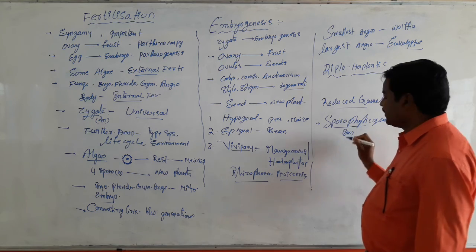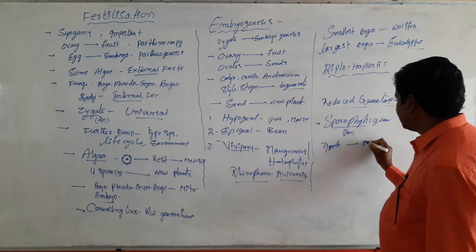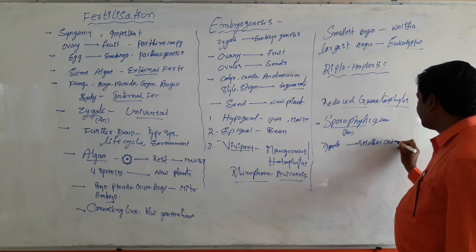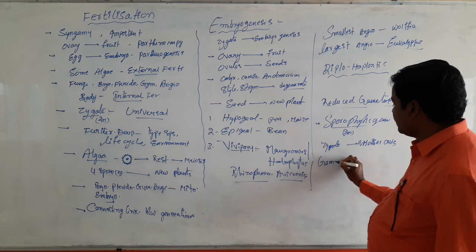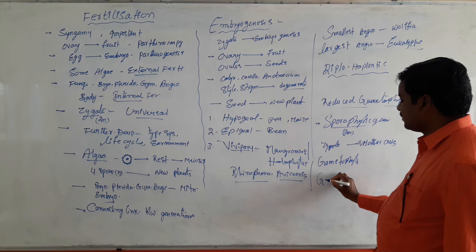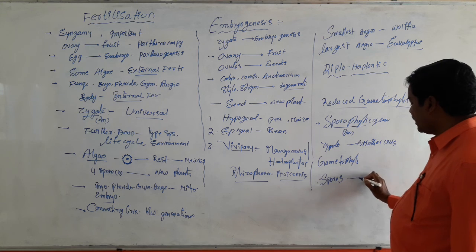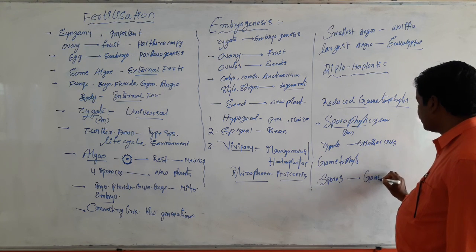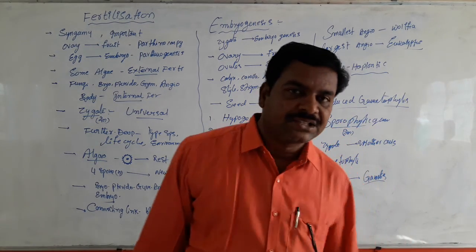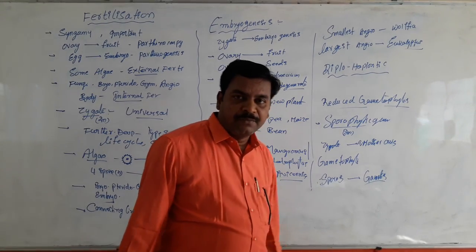This is 2n. The sporophytic generation starts with zygote and ends with spore mother cells. At the same time, the gametophytic generation starts with the formation of spores, microspores and megaspores, and ends with gametes. So, the sporophytic generation starts with zygote and ends with spore mother cells. The gametophytic generation starts with microspores and megaspores and ends with male and female gametes.